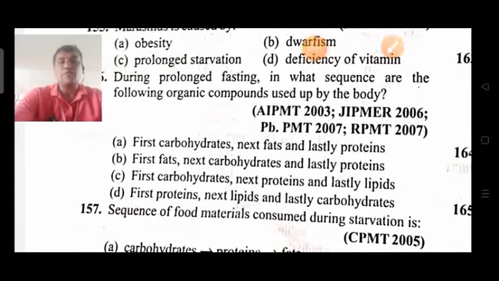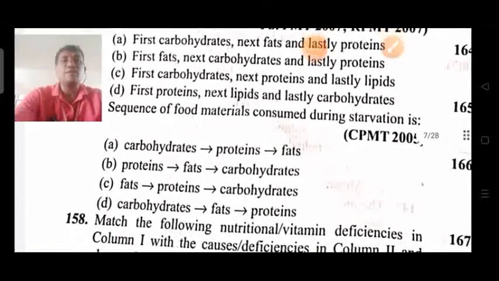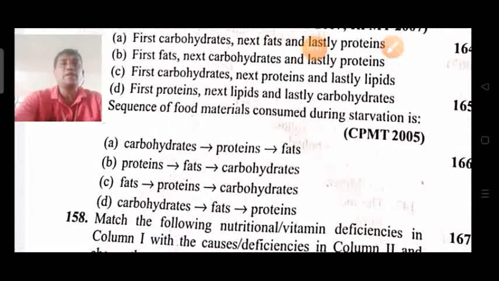Going on to the 157 question. Sequence of food materials consumed during starvation is carbohydrates, proteins, and fats. Proteins, fats, and carbohydrates. Fats, proteins, carbohydrates. Carbohydrates, fats, and proteins.